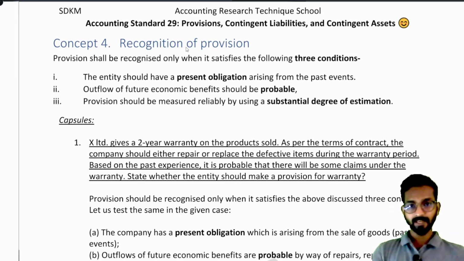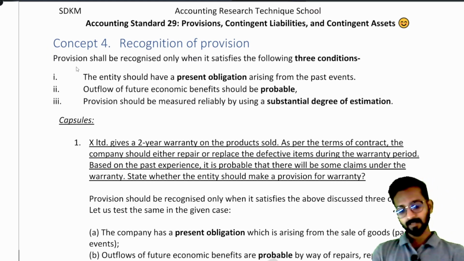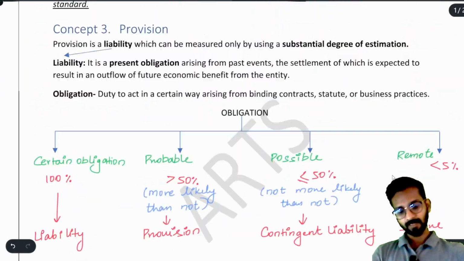Recognition of provision. When will you recognize the provision? These three conditions are applicable. A provision shall be recognized only when it satisfies the following three conditions. What are the three conditions? Please be very careful. The entity should have a present obligation arising from a past event. Outflow should be probable. I have already told you the meaning of probable here.